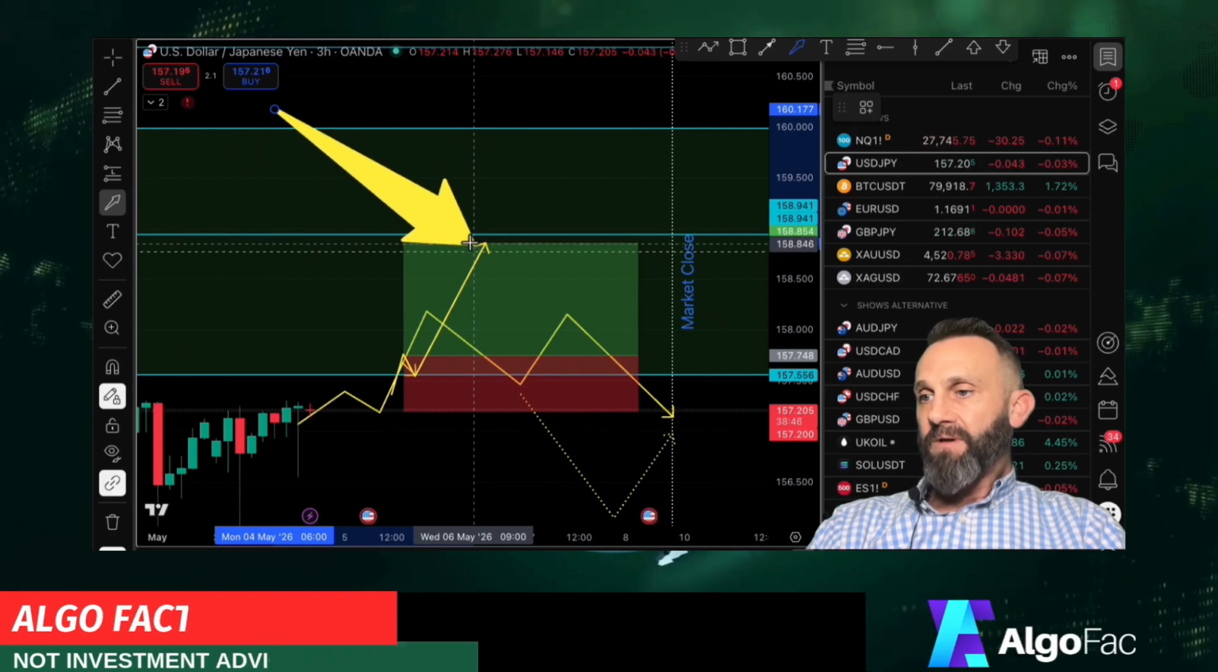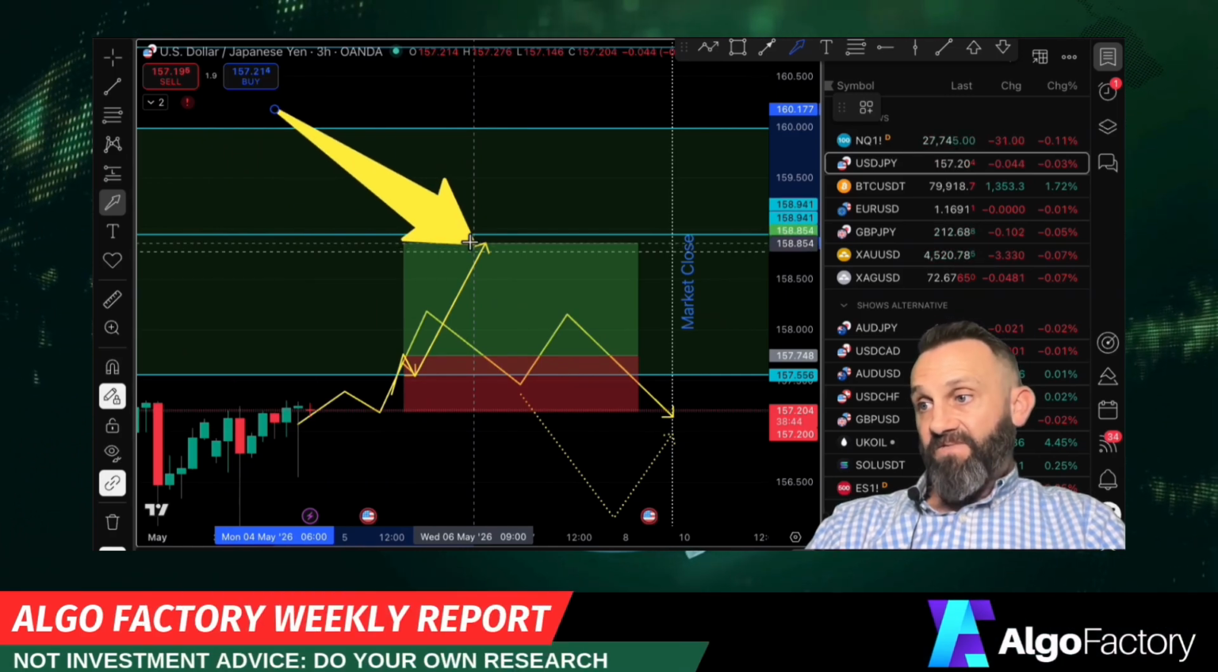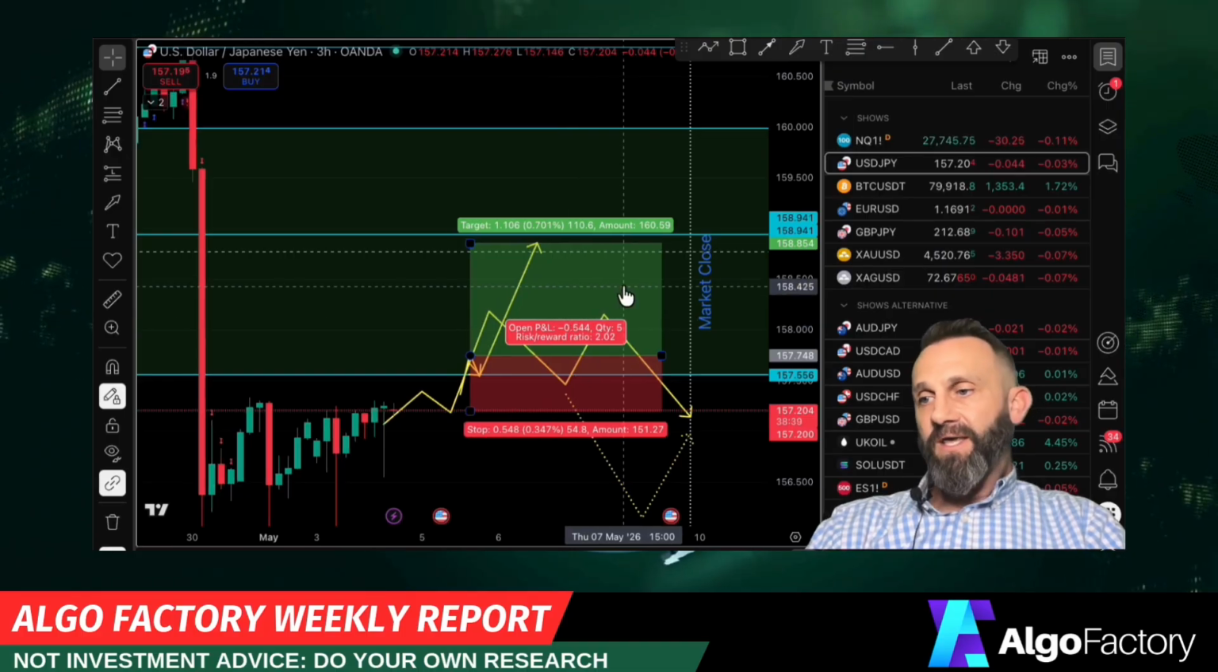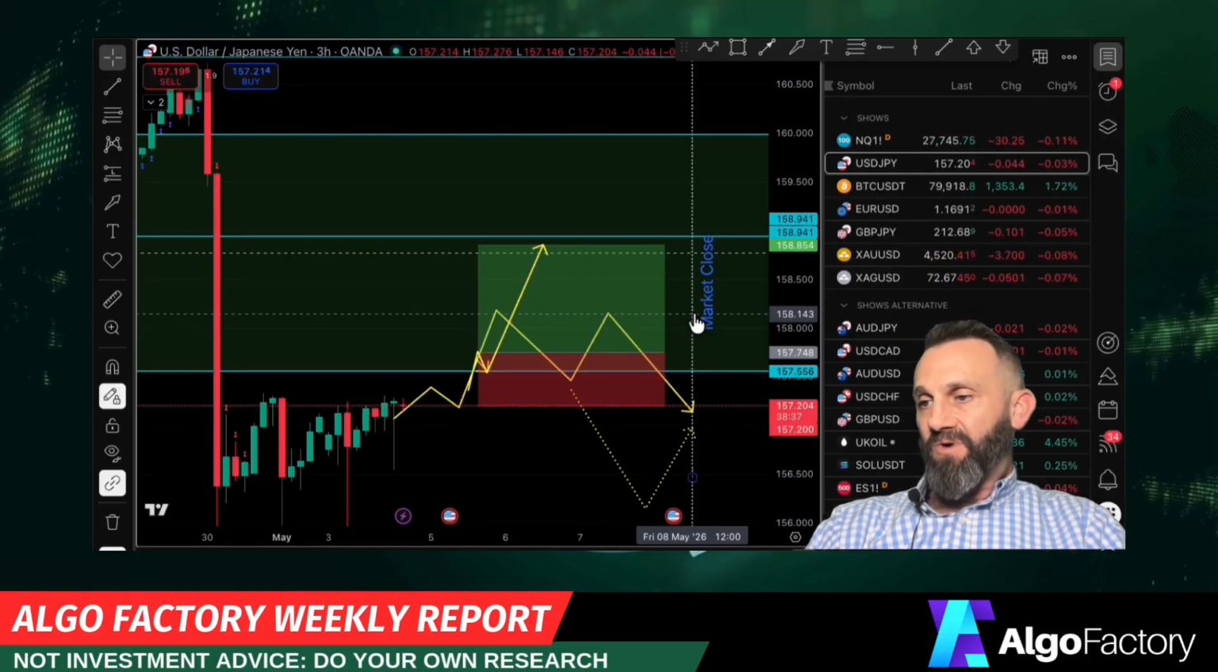So I probably would come out maybe 158.85 or something lower than that. Now that in and of itself is a 2-to-1 trade. Again, pulling out twice as much money as one risked, right?